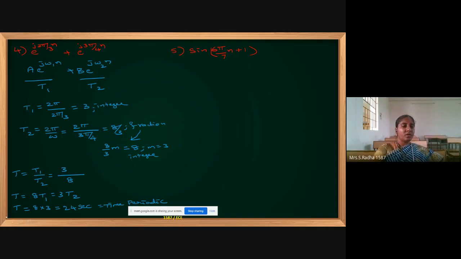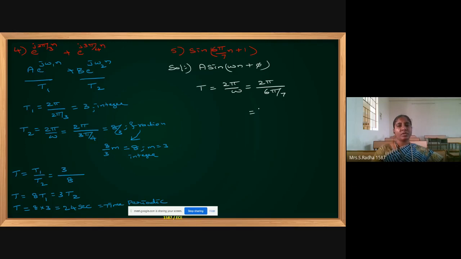Okay, so now the last question in time period calculation. This is of the form a single term, sine omega n plus pi. We are bothered only with omega for calculation of time period. So in the place of omega we have 6 pi by 7, and it is going to be 7 by 3.